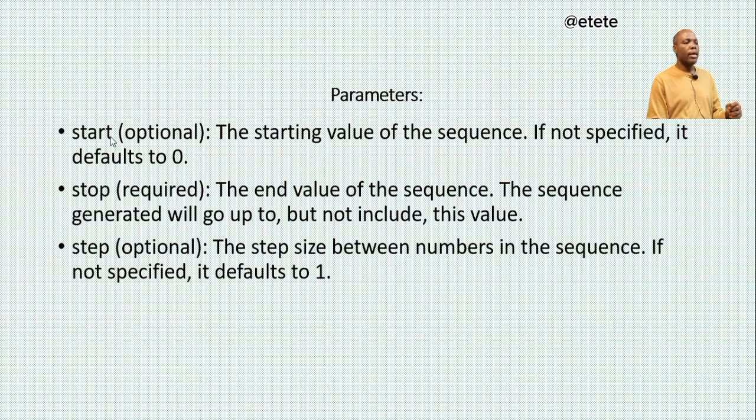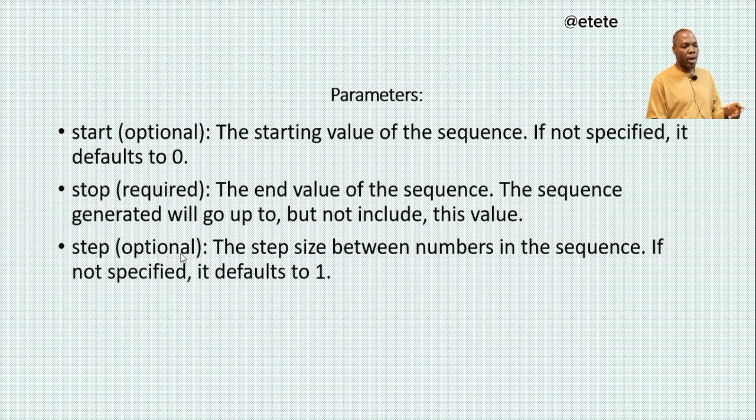Now, looking at those three parameters. The start is optional. That's what it means. You don't necessarily have to supply it, but the system will know what to do. It is the starting value of the sequence, and if not specified, it defaults to 0. Stop is mandatory. That is why it is required. It is the end value the sequence generated will go up to, but not include. So if you say the number is 10 and you don't specify the start option, the sequence will be from 0 to 9. That is what it's telling you here.